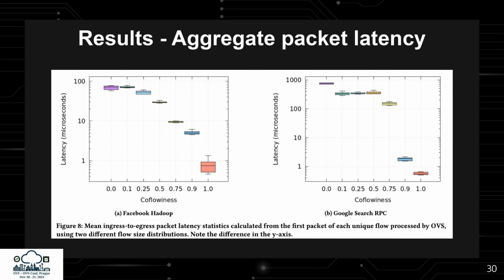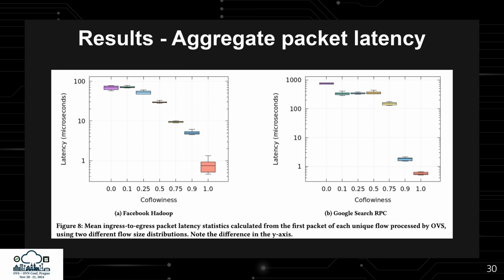Here, we see the aggregated mean latency results from all packets, not just the first packets. For the Facebook distribution, there's a clear trend of decreasing latency as coflowiness increases. While the trend is also visible for Google, it's not as pronounced. In the worst-case scenario, the mean latency for Google is over 10 times higher than for Facebook in the base setup.